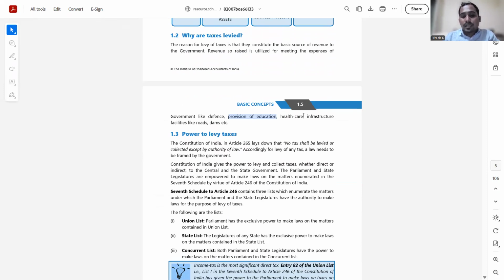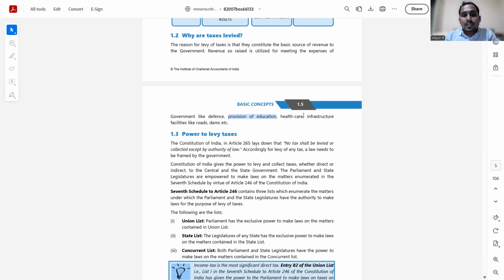Okay, so there is a larger section of the population in India which is largely dependent on the welfare schemes provided by the government, and the government has to arrange money or arrange funds to facilitate these services or welfare schemes for the betterment of the poor or for the basic development of infrastructure.